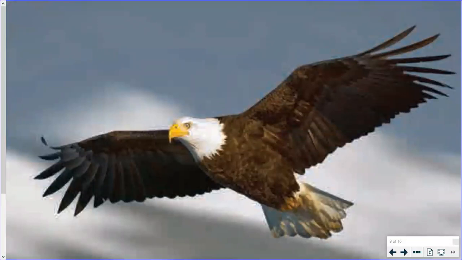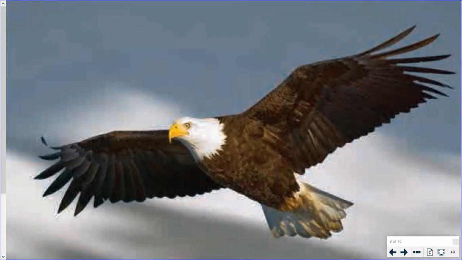Bald eagles are scavengers, but they also eat rats and other small animals, so I'd better stay out of the way. I think that the bald eagle looks very grand, don't you? It is covered with dark brown feathers and its head and tail are both white. Bald eagles are some of the largest birds in this country. They can grow up to 3 feet tall, which is almost as tall as a first grader.